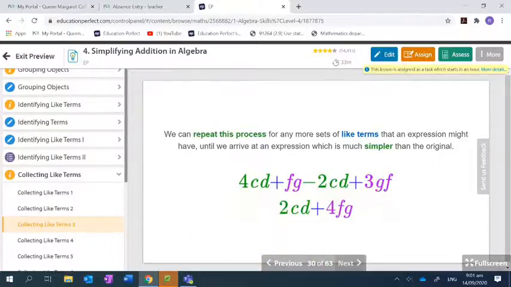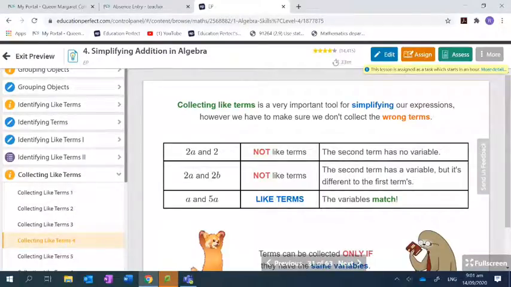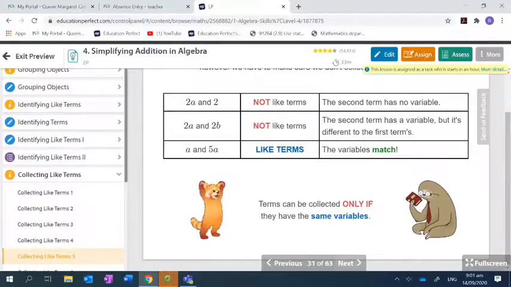So the next slide, all they're going to do is combine them. Here goes a little chart. 2A and 2. Are they like terms? No, because one is an A term and the other, the plain old 2, is just a number term. Excellent. 2A and 2B, like terms? No, because the variables are not the same. Good job. A and 5A, like terms? Yes, they're both A terms, right? How many A's in the first one? 1. Positive 1 of them, plus 5 more of them would make positive 6. Positive 6 of them. Excellent job, guys.